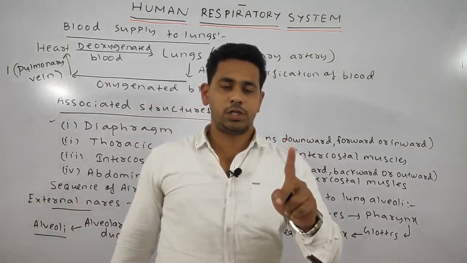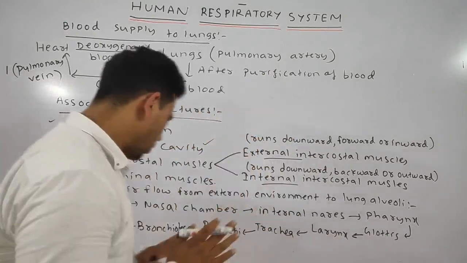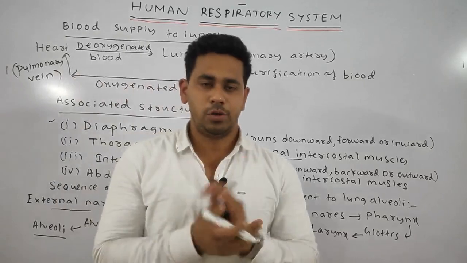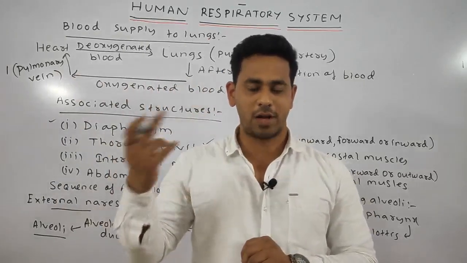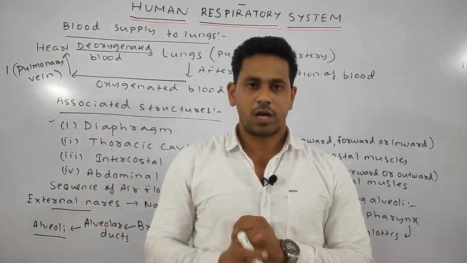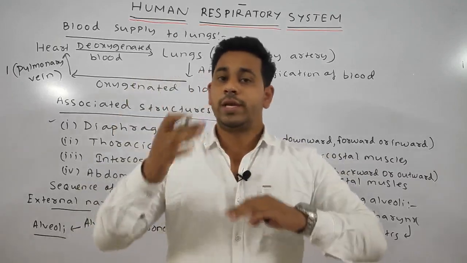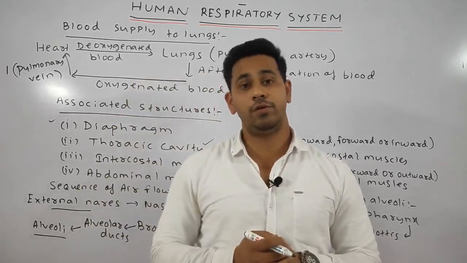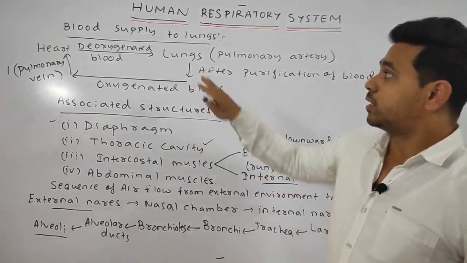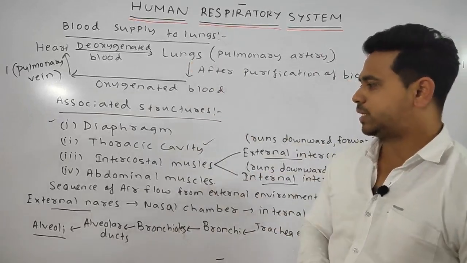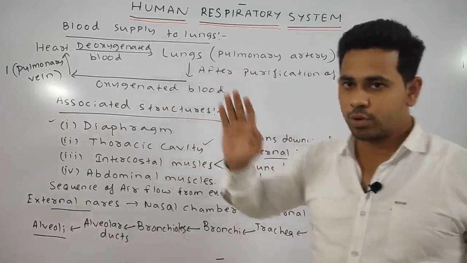Each lung consists of 8 into 10 to the power 6 alveoli. Sorry, by mistake I said 8 into 10 to the power 6 lungs; each lung consists of 8 into 10 to the power 6 alveoli. So you can imagine how many alveoli are present. So we have now discussed the blood supply to the lungs and the associated structures related to the human respiratory system. Please note down.